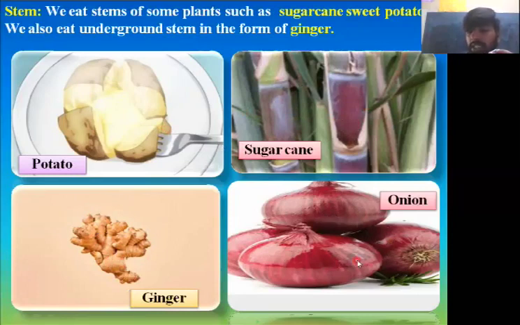Onion is also a stem. Here you can see these are the roots, and above this there are leaves. So you cut the leaves, you cut the roots, and only the stem remains. Understood? So these are the edible parts of plants in which you eat the stem.